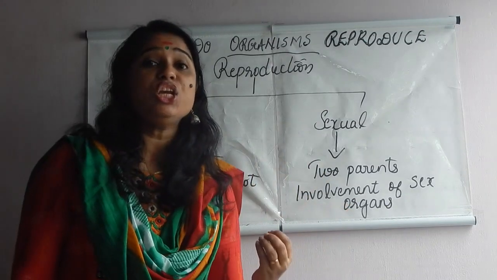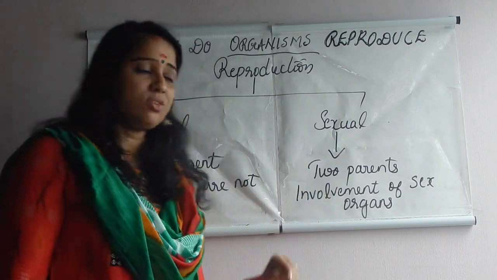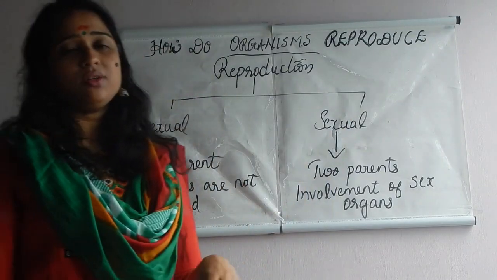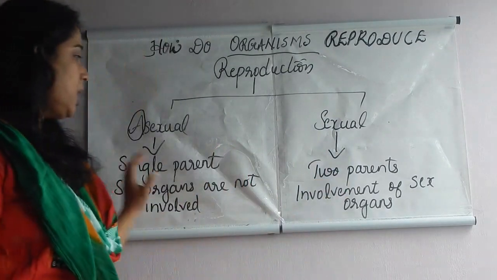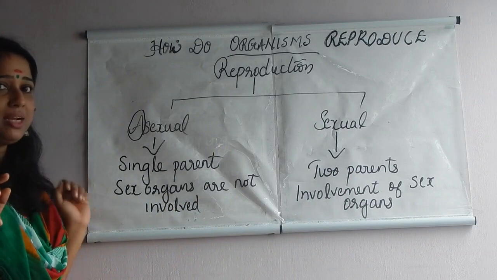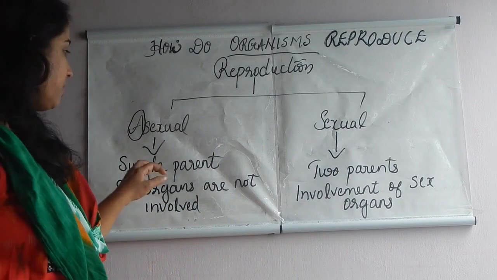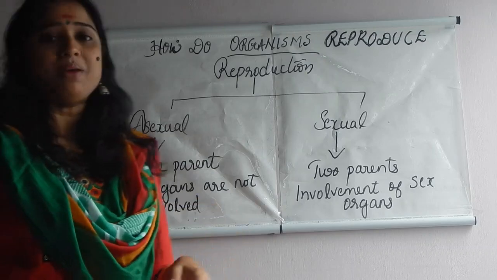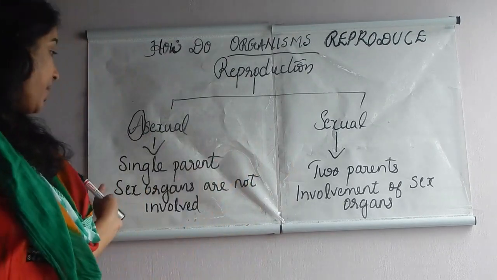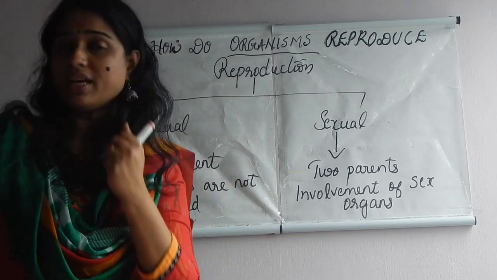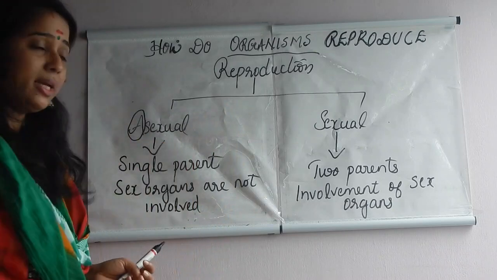Sex organs are involved, or gametes are involved in sexual reproduction. But in asexual reproduction, there is no involvement of sex organs. That's very important. So these are the main two differences between asexual and sexual reproduction. Asexual reproduction, single parent. Sexual reproduction, two parents. Asexual reproduction, sex organs are not involved. In sexual reproduction, involvement of sex organs.